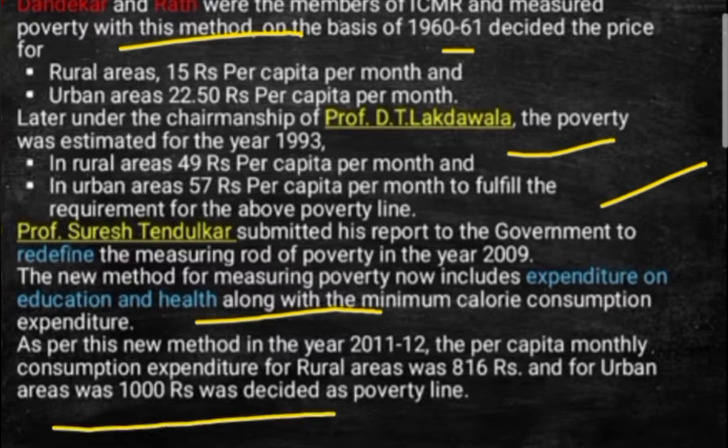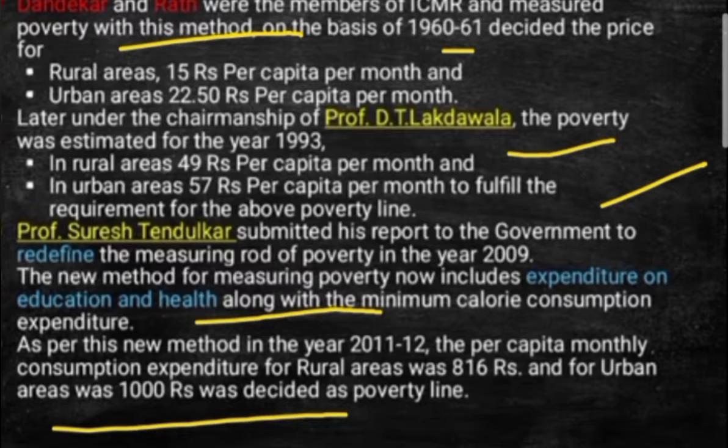Now, as per this new method in the year 2011-12, the per capita monthly consumption expenditure for rural areas was 816 rupees, and for urban areas 1000 rupees was decided as the poverty line. Those attaining below this come under the below poverty line, and those above this come under the above poverty line. So this is what the three professors say related to this.